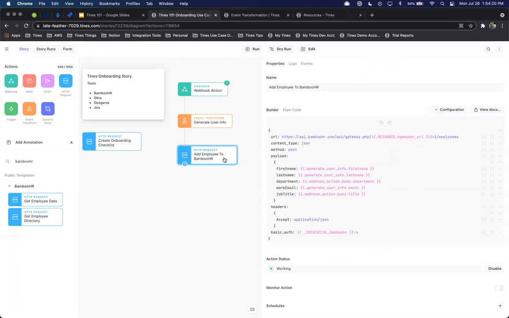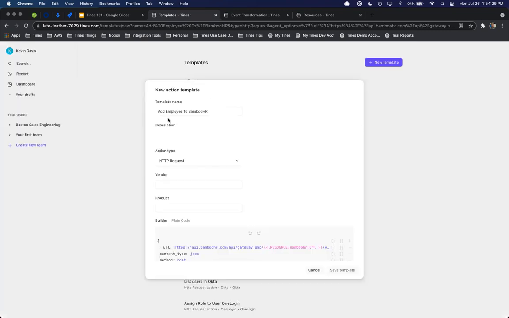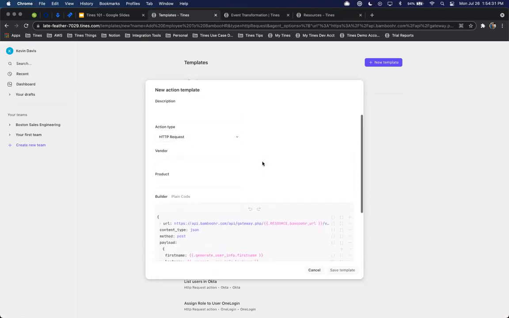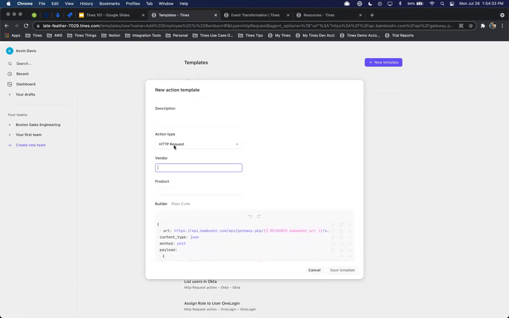Now, if I wanted to save this, if I wanted to reuse it again for potentially other stories, in the top right-hand corner, I can click on the ellipsis, click Create Template. And then from here, we'll be provided with this action template name. We'll leave the request type as HTTP request, but we can modify and change others should we need to. We can do BambooHR.